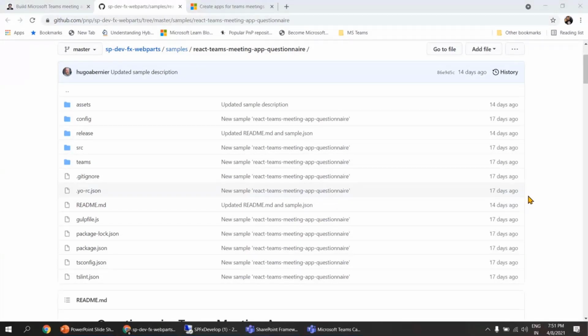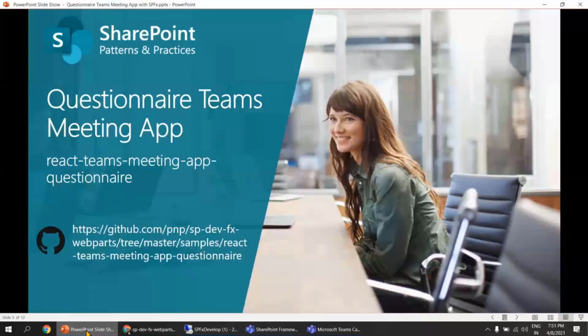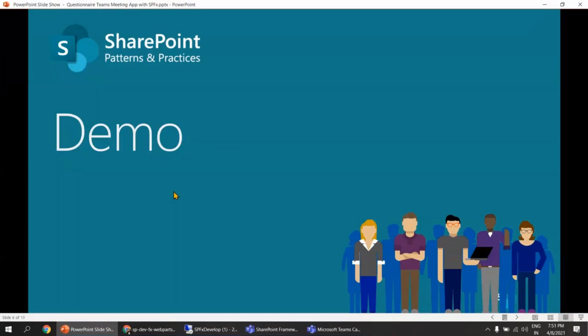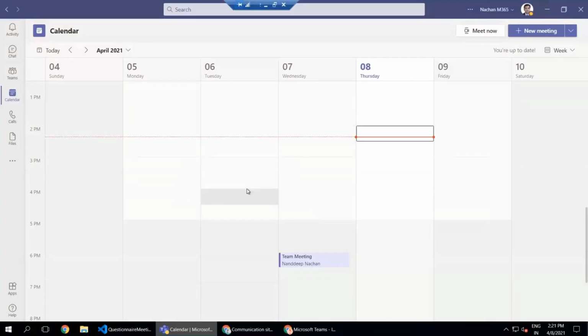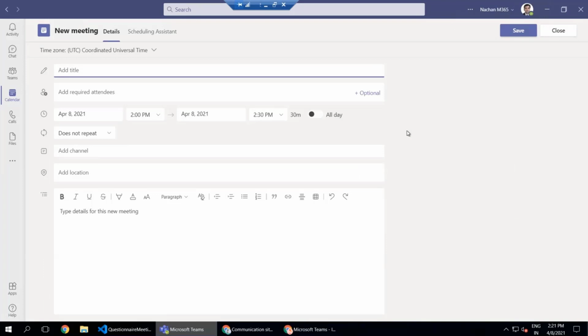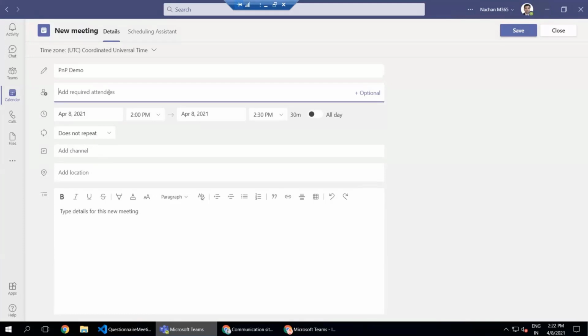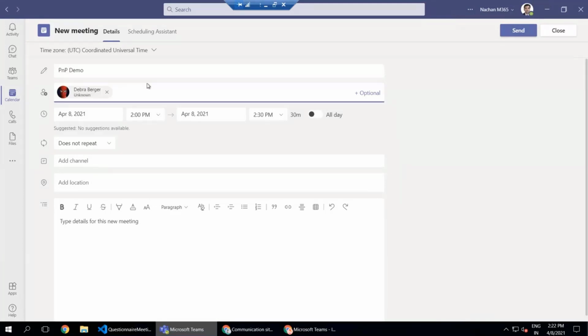For that, let me go to Microsoft Teams, and I'm in the calendar view. Once we try to create a meeting here, I can type a name for this meeting. I will just call it PnP demo. I will invite a few attendees to this meeting, and then I will send out this invitation. So this invitation has been sent out from my user.